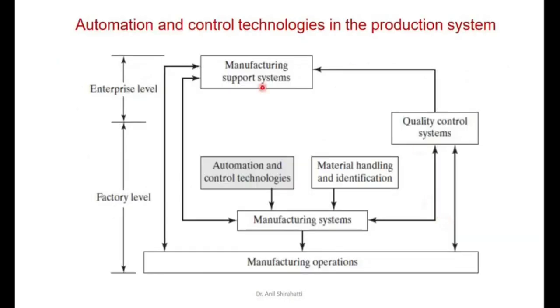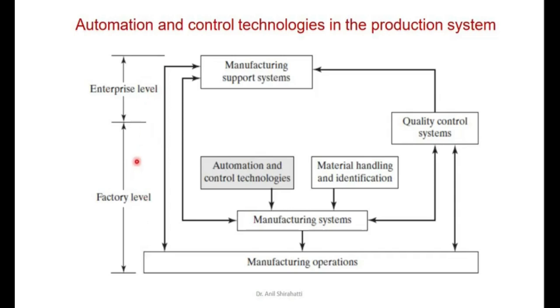So this is the basic automation control system in a production system. So you can see the components. So this is a manufacturing operation. Then there is a manufacturing system, automation and technologies to control this one. Then material handling, again there we can use automation. Then there is a quality control and manufacturing support system. So all this manufacturing system, it will be at enterprise level, or I can say very high level jobs, and this one is at factory level.